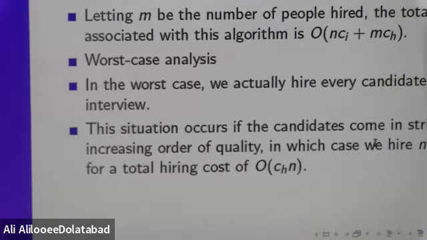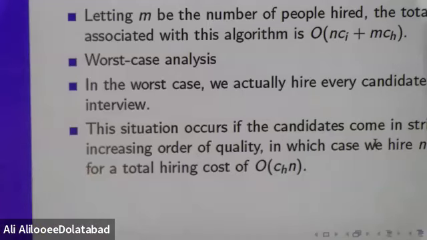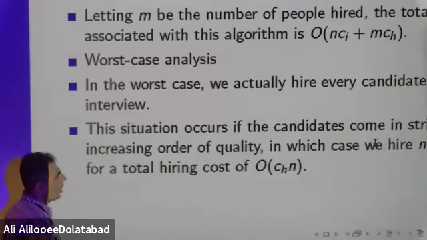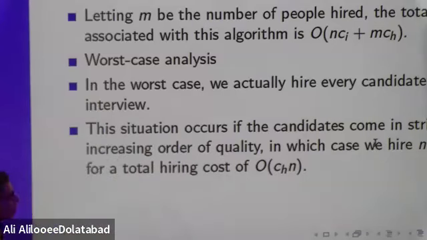And this situation is important for us. This situation occurs if the candidates come in a strictly increasing order of quality, in which case we hire n times, for a total cost of hiring of CH·n. Why CH·n? Because when the worst case occurs, n and m are equal. m is the number of people who are hired, n is the number of people who are interviewed.